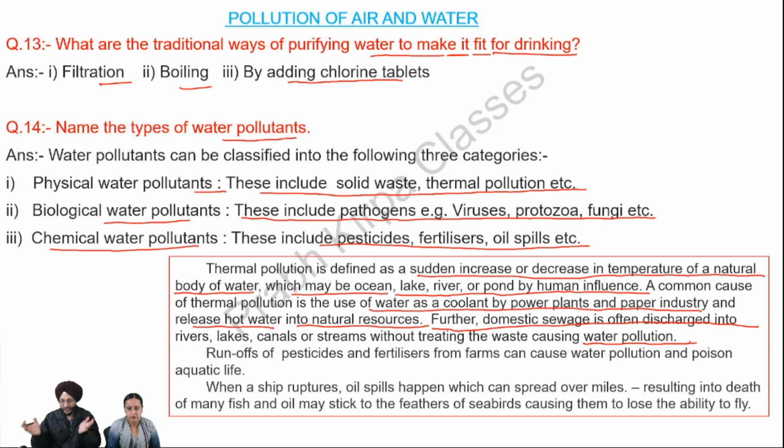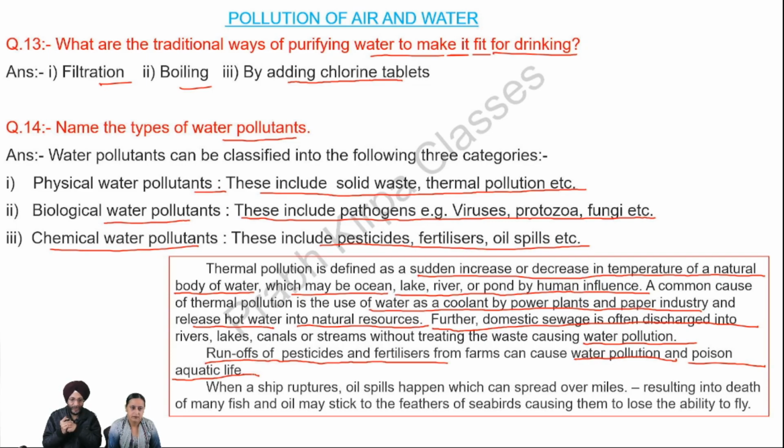Many times whenever there is a rain or there is the outflow of water, the pesticides and fertilizers also flow with the water and they may go to the water bodies where they can cause water pollution, and these pesticides and fertilizers can be harmful to the aquatic life.